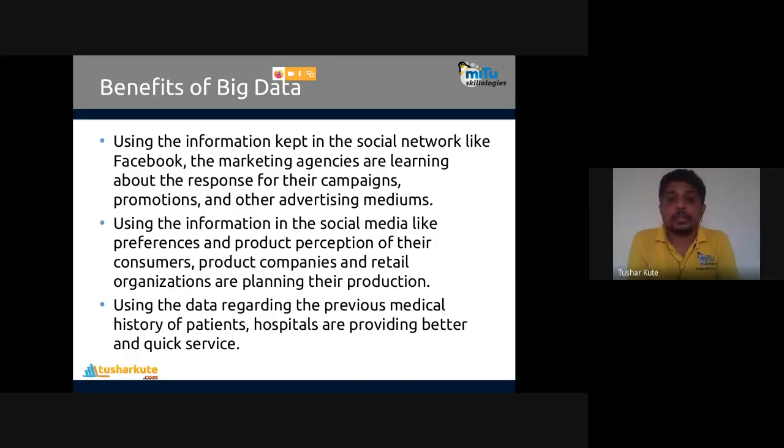Today, maximum data is used for advertisements. How you learn, how you earn. Ads are very important. All the TV channels are earning by ads. Google is earning by ads.